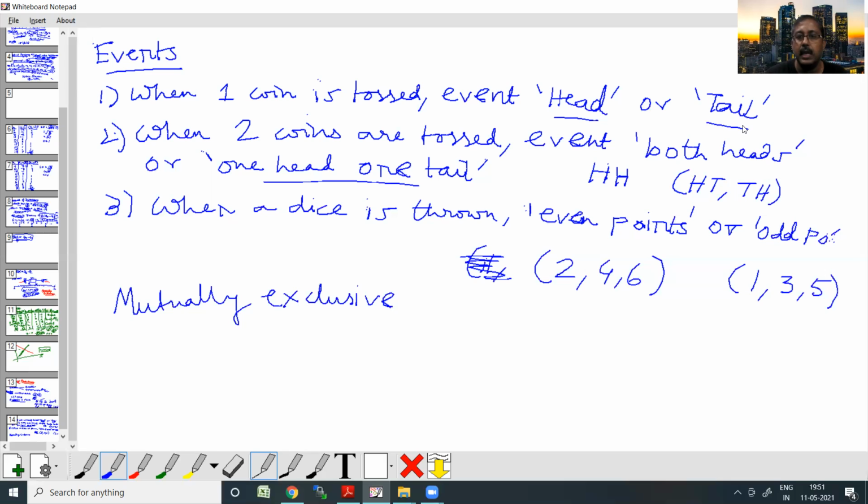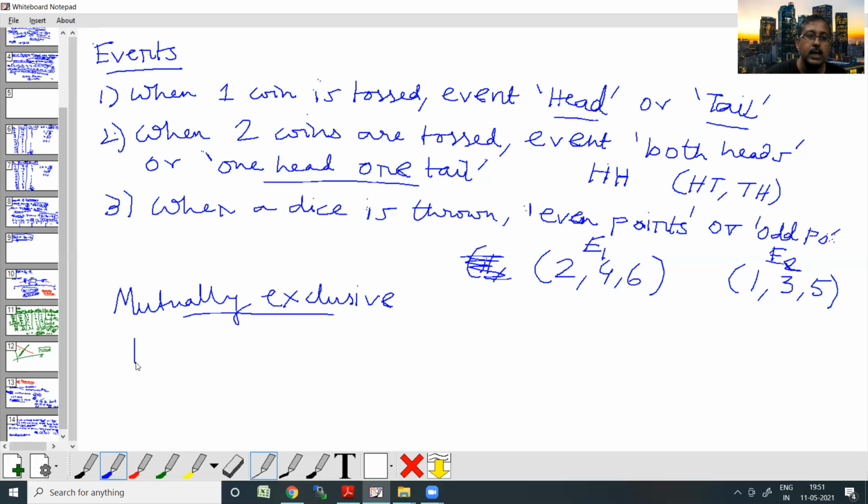Or say for example, even points as E1 and odd points as E2. In this case also, these two events E1 and E2 can never occur together. When I throw a die and the outcome is 2, that means event 1 has occurred. Obviously, at that time, event 2 cannot be a possibility. So these are mutually exclusive events. This is something we need to understand very clearly, when there is no overlapping or common element.